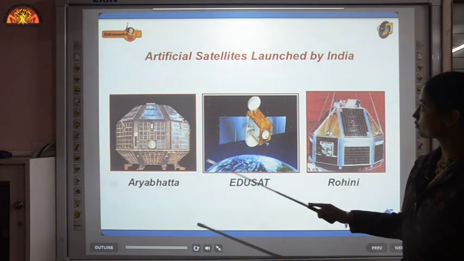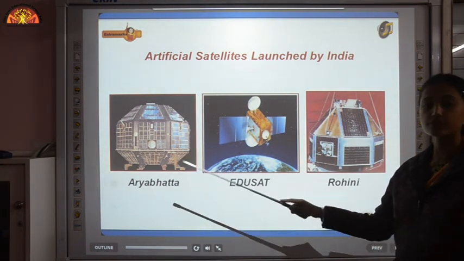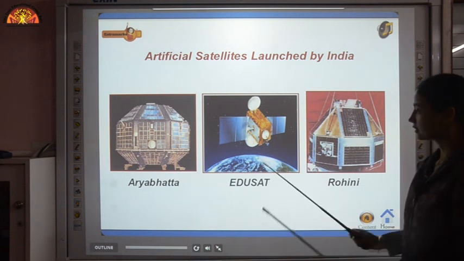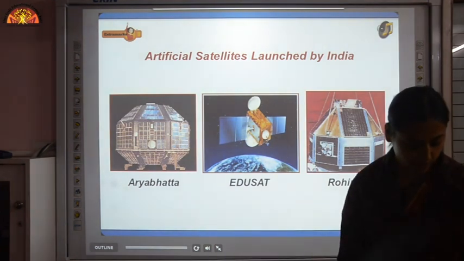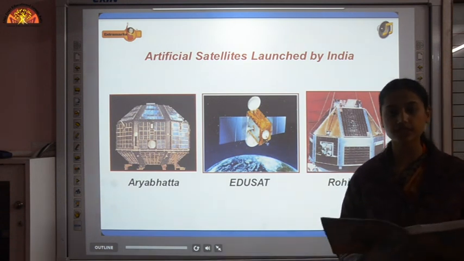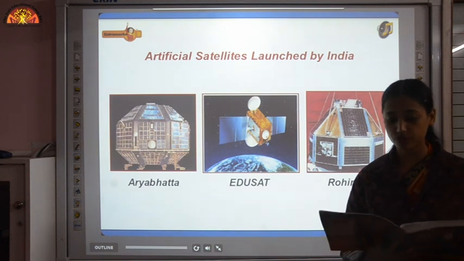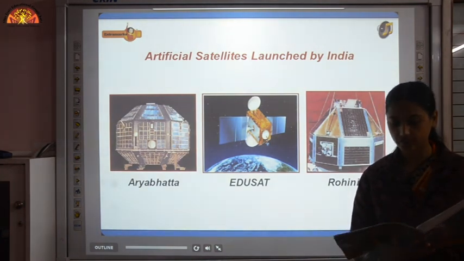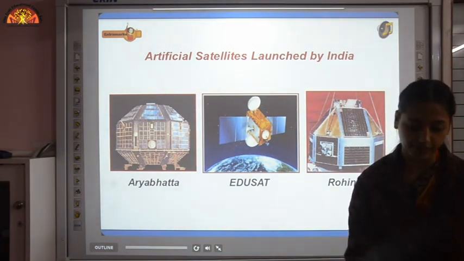Here is a list of a few satellites launched by our country. Aryabhata is the first ever satellite launched by India. Then EduSat, Rohini. So here comes your last internal question. Write on page 245: name the first Indian satellite and the year in which it was launched. You have to mention the year also. So the first Indian satellite is Aryabhata and it was launched on 19 April 1975.